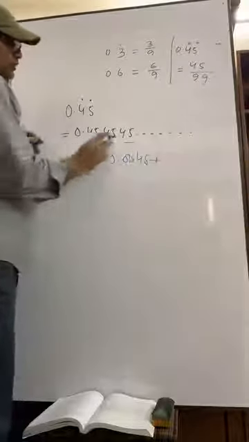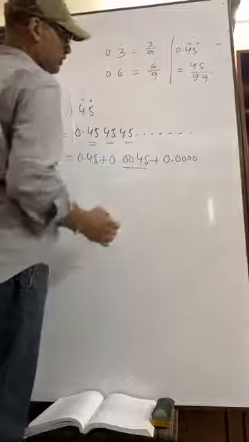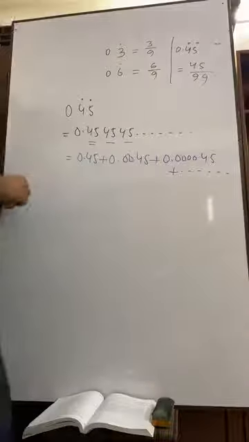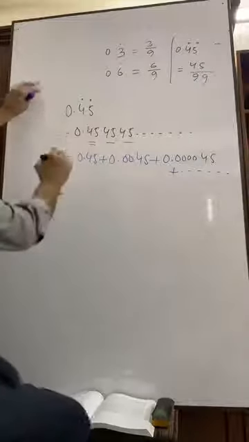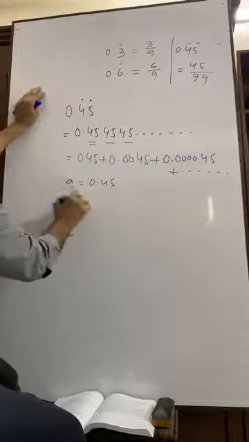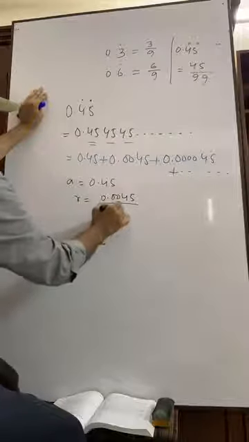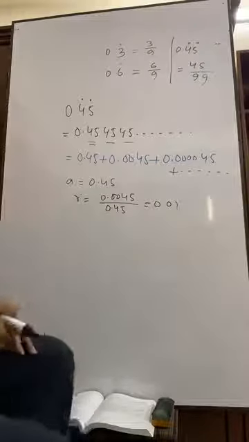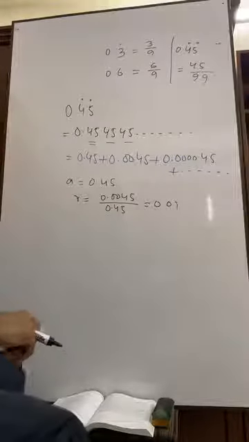Have you got it? Okay. So here, what is A? A equals 0.45. Now what is R? R equals 0.0045 divided by 0.45. If you use the calculator, you will get 0.01. By using the calculator, you can get it.